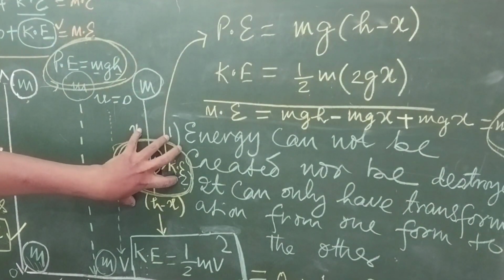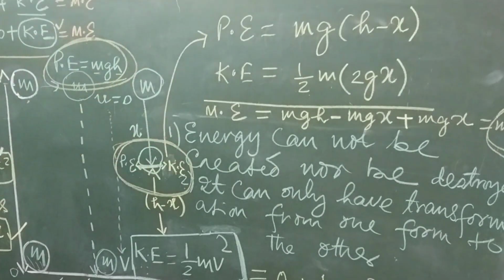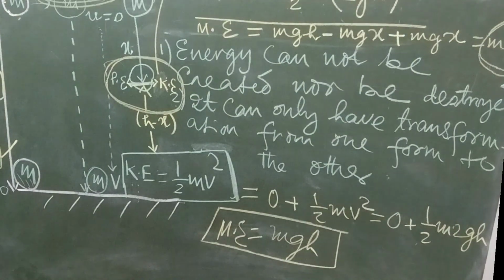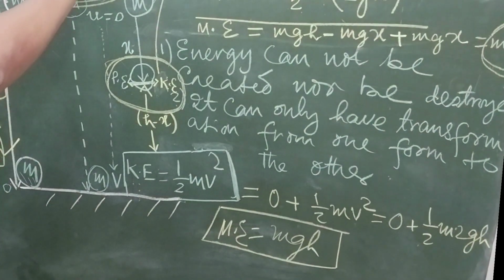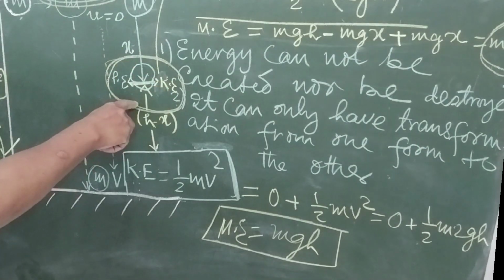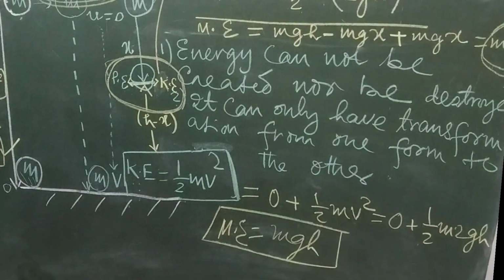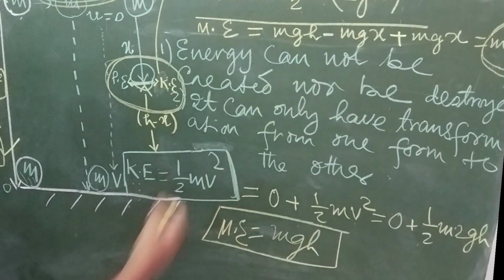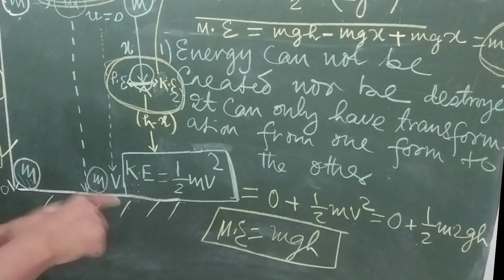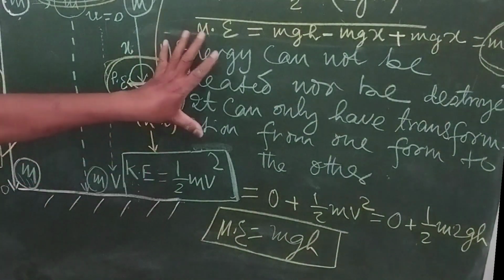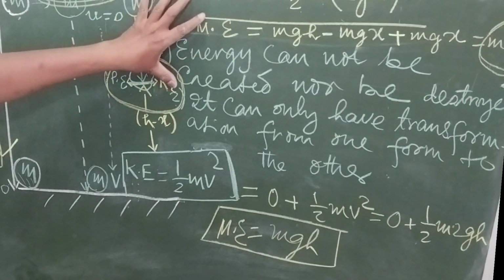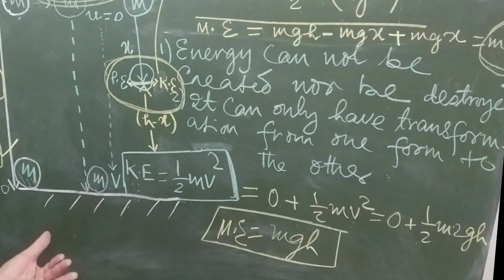So what happened finally is the mechanical energy here is mgh, the mechanical energy here is also mgh, and the mechanical energy here is also mgh. That means clearly the energy here is the same everywhere. That means energy is not created, not destroyed. The sum total energy in the system is conserved. And this is the easiest way of proving conservation of energy for class 9th standard, right?